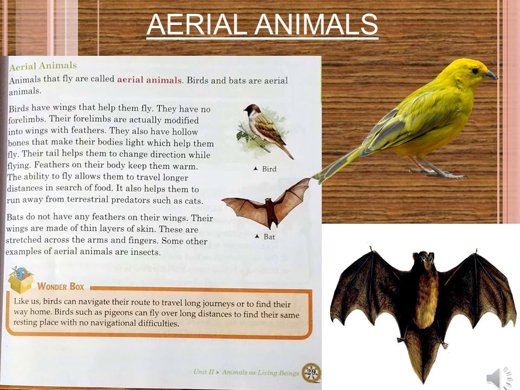Now regarding bats, they don't have any feathers on their wings. What do they have? They have wings made of thin layers of skin, which are stretched across the arms and the fingers. Okay. Some other examples of aerial animals are insects. So in aerial animals, we can also include some insects apart from birds and bats. So that's all about aerial animals.